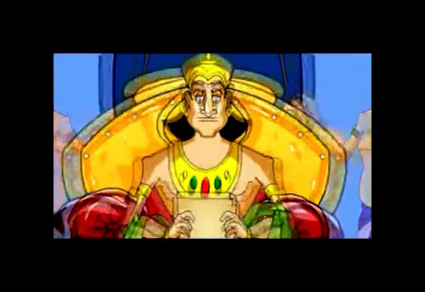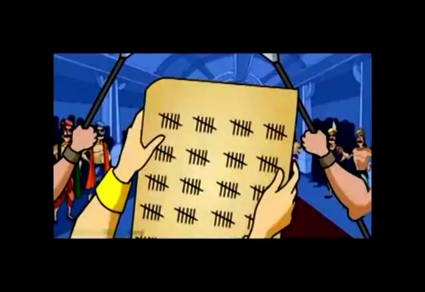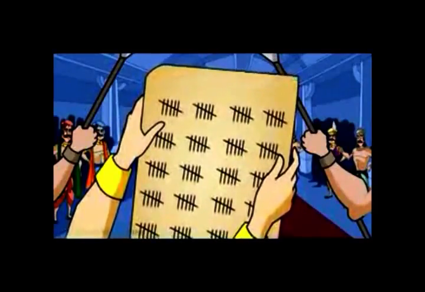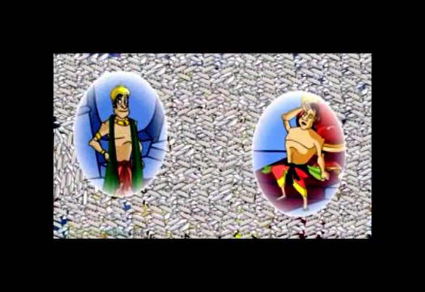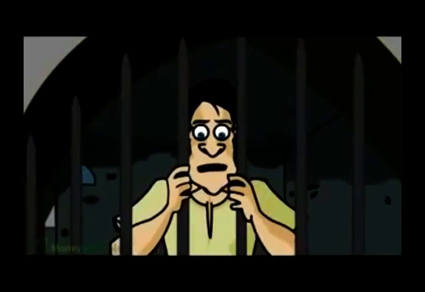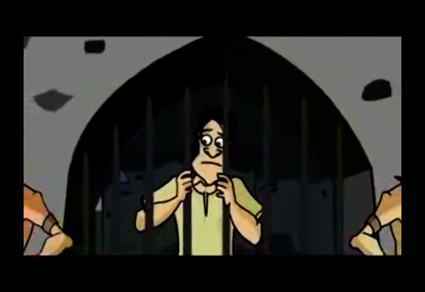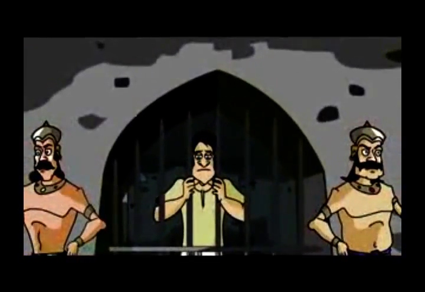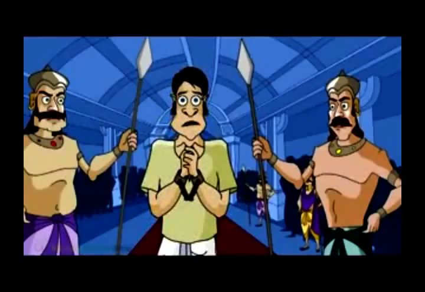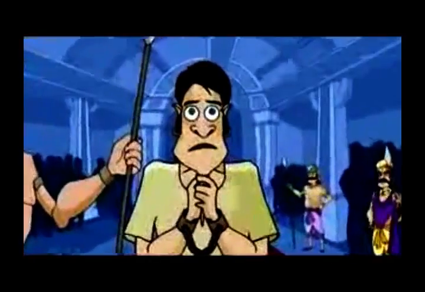But he was in for a rude shock. The amount calculated was so large that the king lost his entire kingdom and was indebted to the prisoner all his life. Let us find the number of grains given to the prisoner's family. In order to find the total number of grains, we need to follow a certain pattern rather than moving from the first square of the chessboard to the last square.